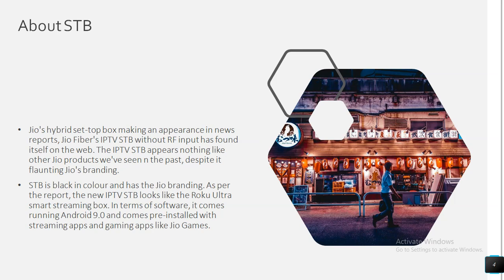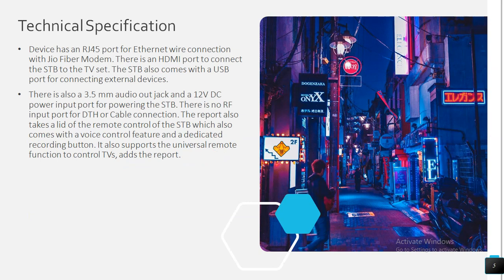As a smart streaming box, in terms of software it runs Android 9.0 and comes pre-installed with streaming apps and gaming apps like Jio Games. Let's see the technical specifications.